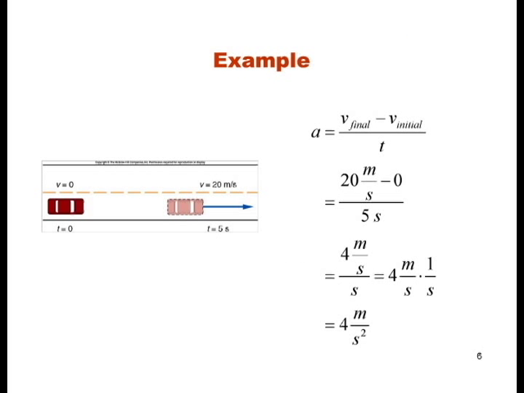Here's an example from your book. A car starts at rest, and 5 seconds later, it's traveling with a velocity of 20 meters per second. Its acceleration is 4 meters per second, meaning that the velocity increases by 4 meters per second for every second that it travels. The acceleration is also written as 4 meters per second squared.